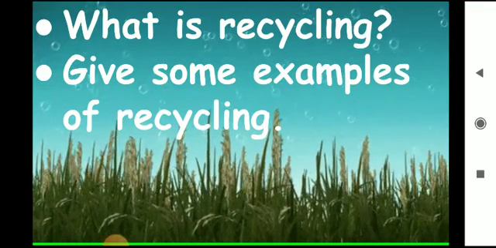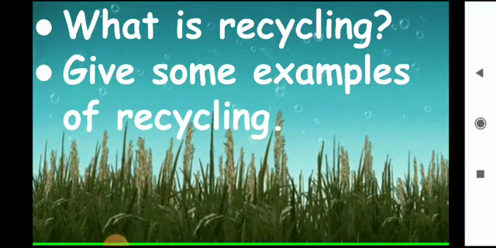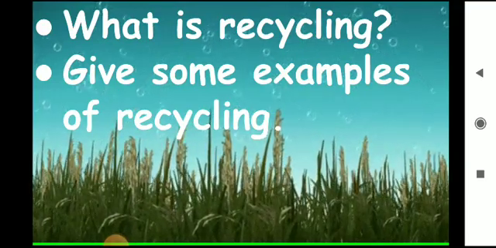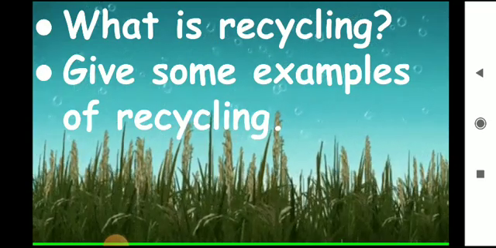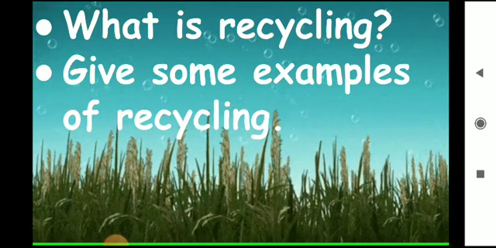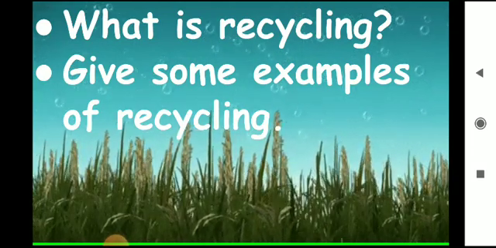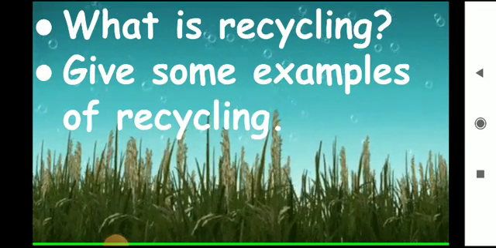And if we take the example of metal and glass items, they can be melted to produce new items. Plastics we can also convert and recycle to make new buckets, right? So, are you clear what recycling is and what the examples of recycling are?